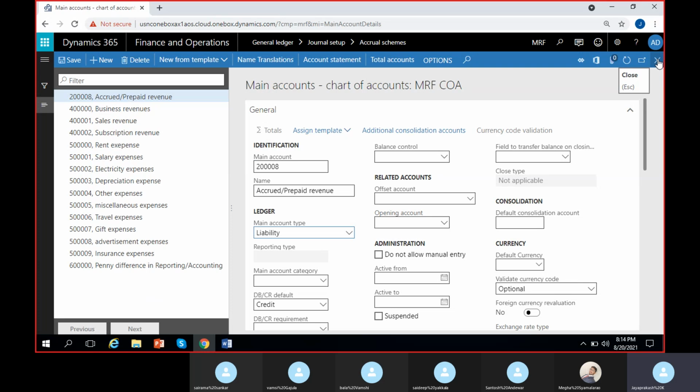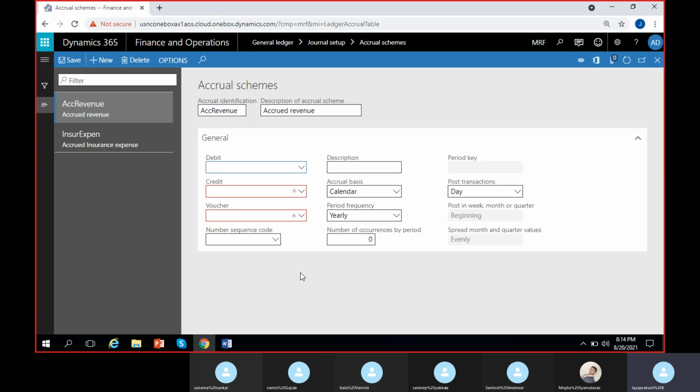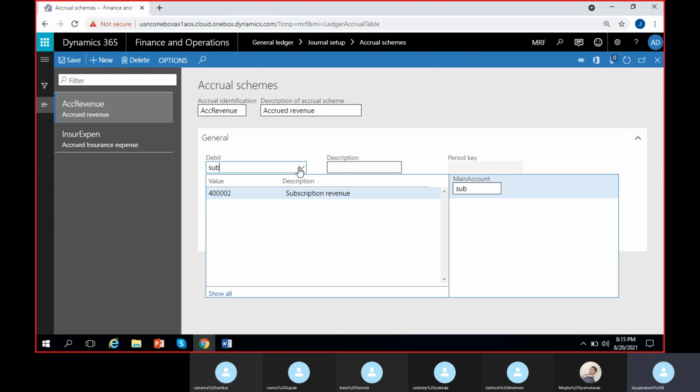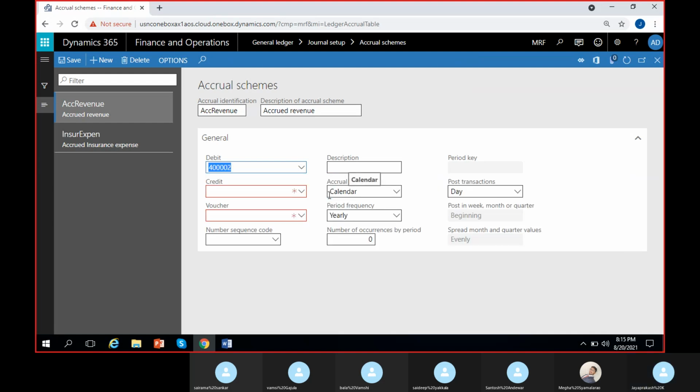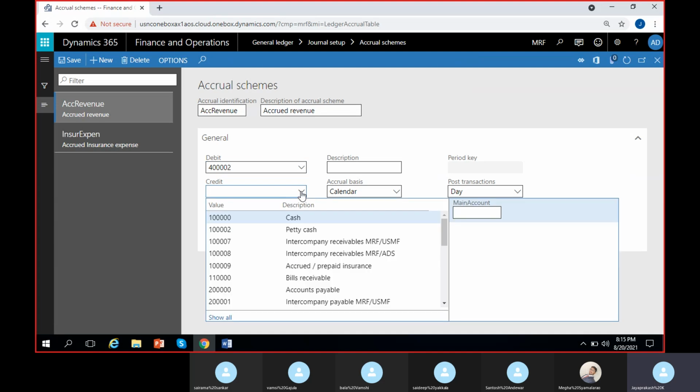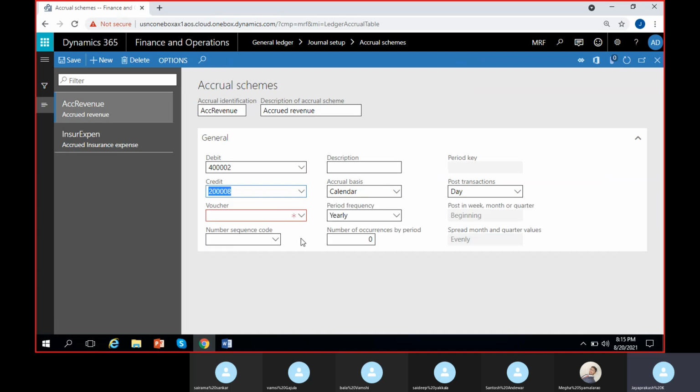So now going back, I'll give those accounts here. So debit is the revenue account that we created, right? Subscription revenue 4,02,000 here. Then credit, you can give any account. The account that we have created, 2,08,000 is here, accrued or prepaid revenue.